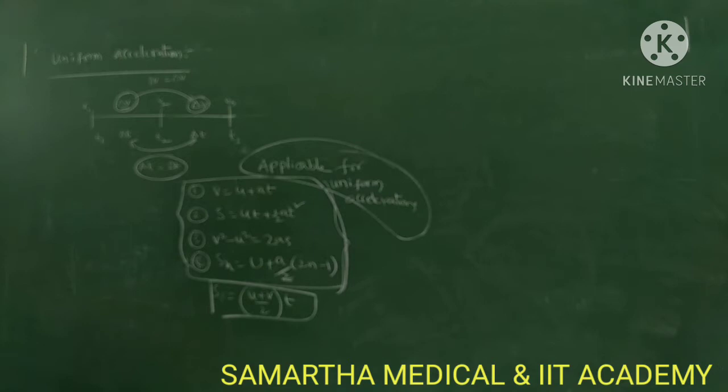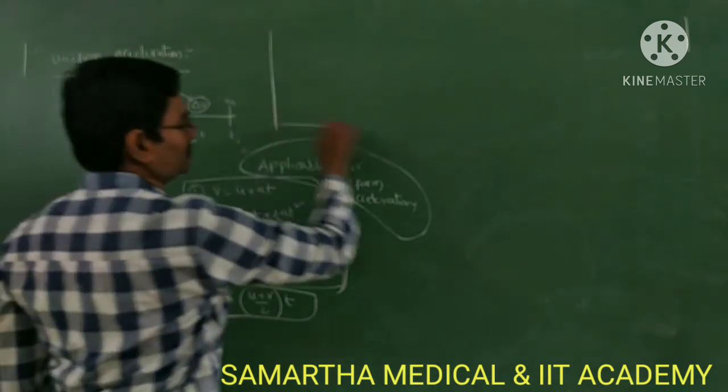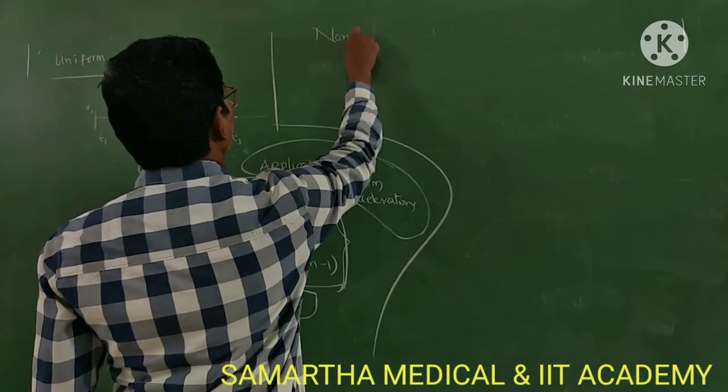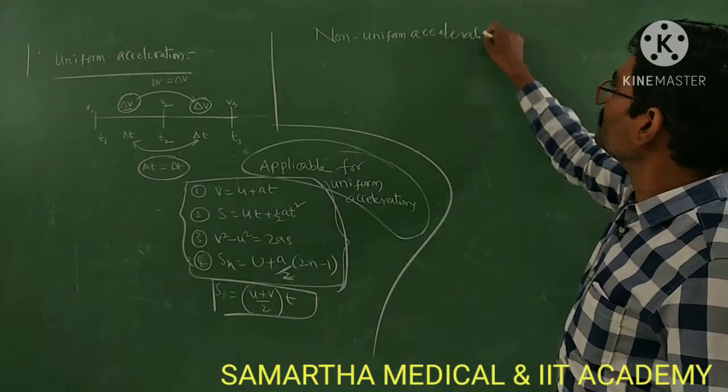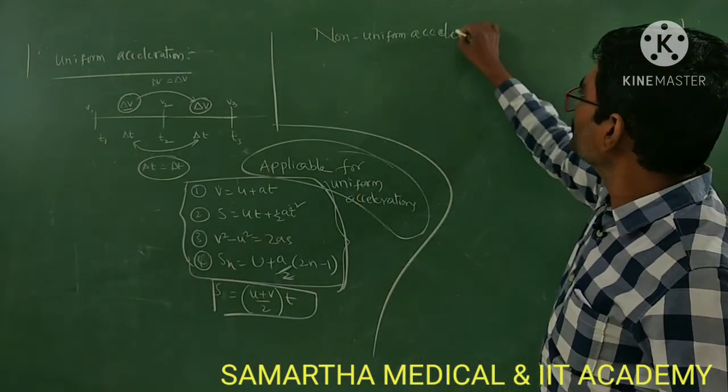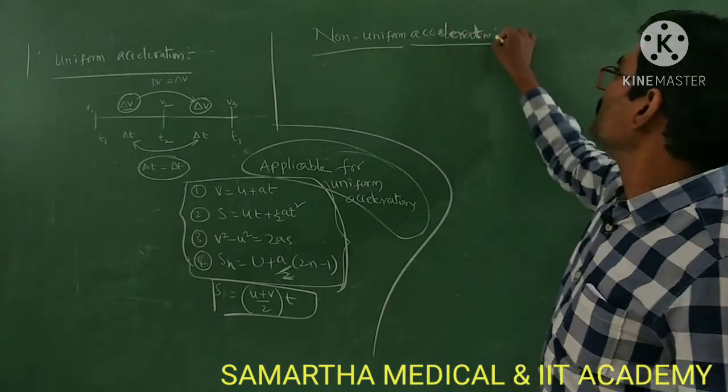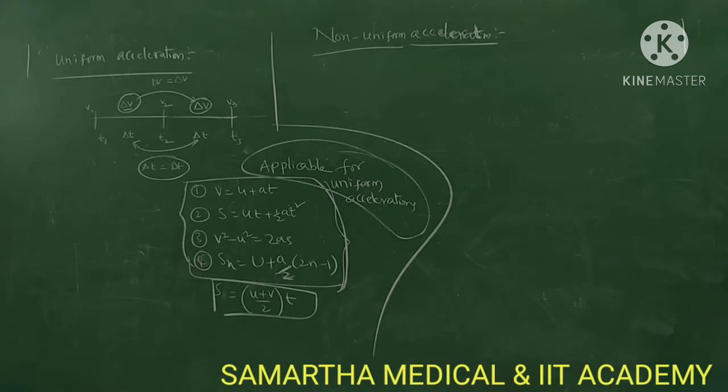Next, non-uniform acceleration. Non-uniform acceleration means if a body covers unequal change in velocity, that is, the changes in velocities are not the same in equal intervals of time.